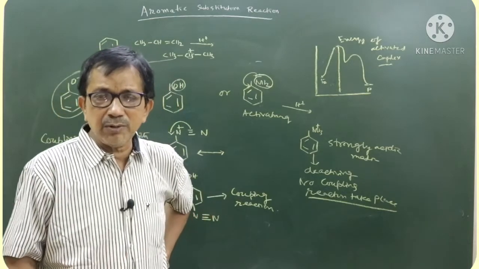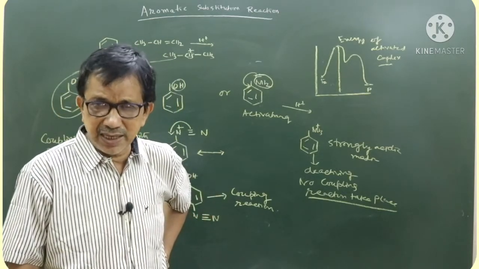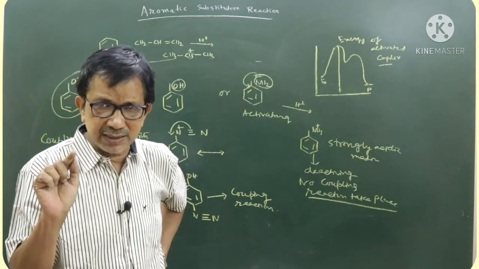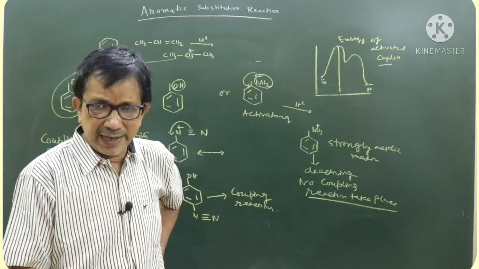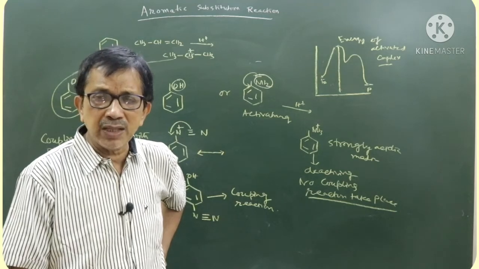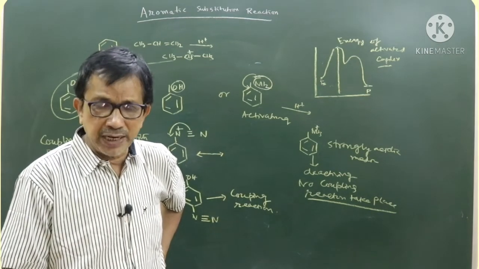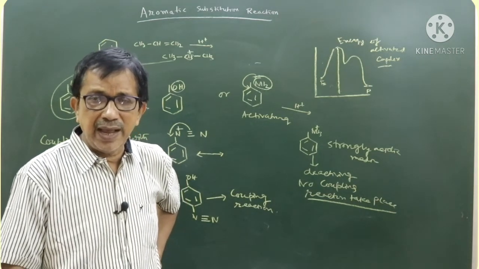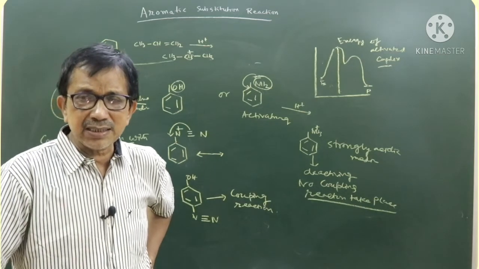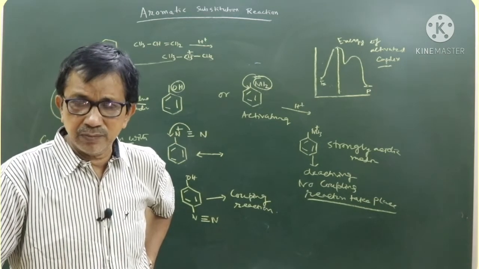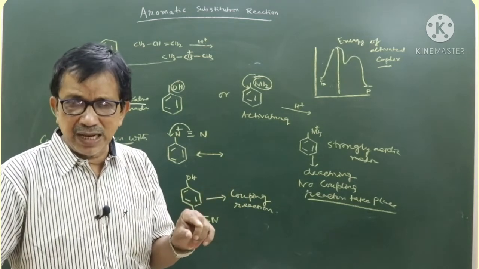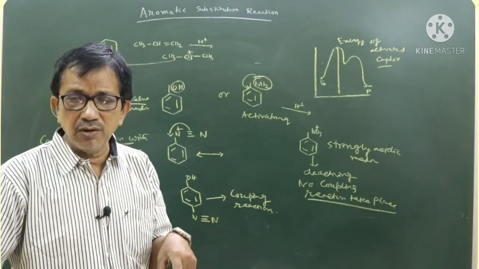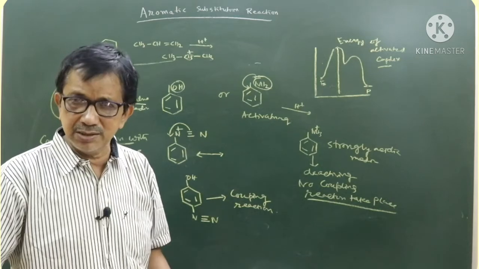Later on, I discussed alkylation and acylation reactions. For alkylation, the carbocation does not form readily in most cases. It is the case of a polarized complex, alkyl halide polarized by Lewis acid to form the positive charge on the alkyl group, which attacks benzene, followed by the loss of hydrogen to form alkyl substituted benzene. As all carbons in benzene are equivalent, substitution can take place on any carbon atom. In case of large alkyl halide, for alkylation, there is a chance of rearrangement when strong Lewis acid AlCl3 is used. For FeCl3, there is no such rearrangement.